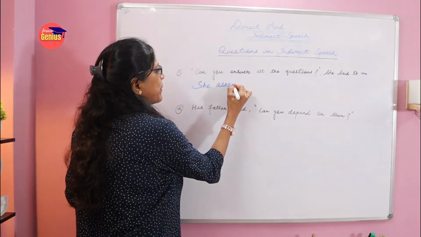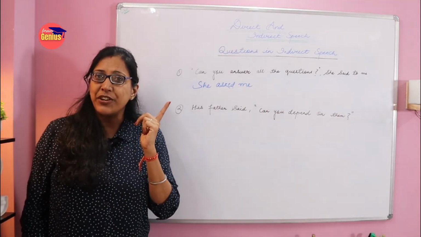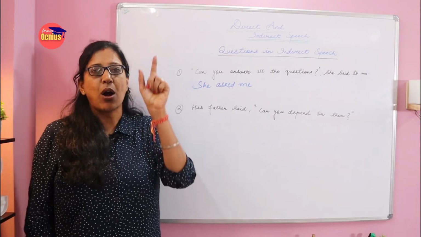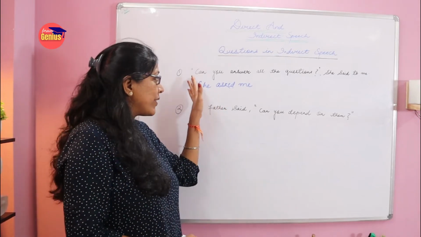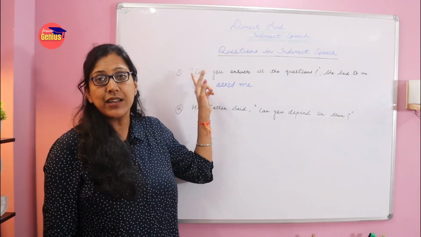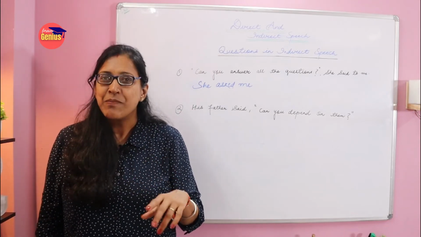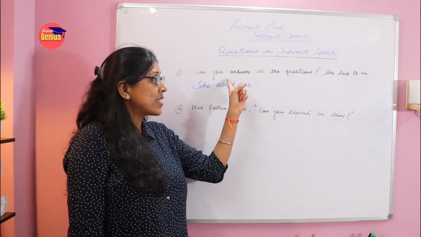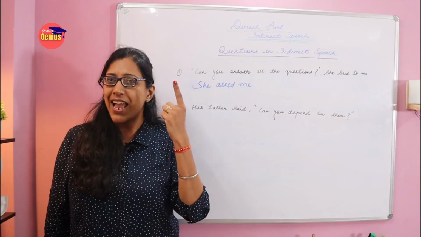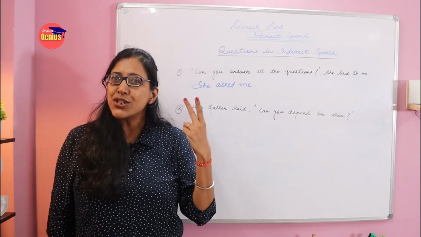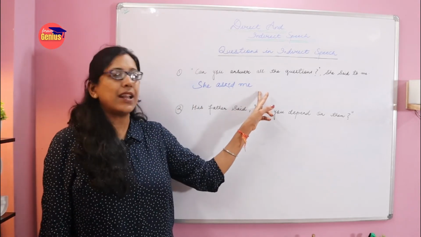She asked me. Now see what changes we need to do there. What we did in our last video, whenever we were changing the inverted commas, we were using the word that. But if we are starting with a modal verb, like can, could, might, we will not use the word that. What are we supposed to use? Because here she is asking, she wants the confirmation. So two words, if and whether. These two words we can use here. Any of the words will go here appropriately.